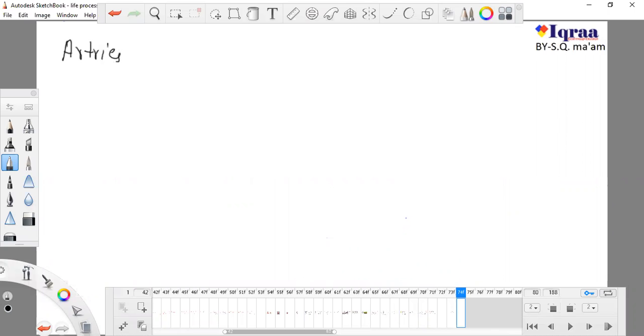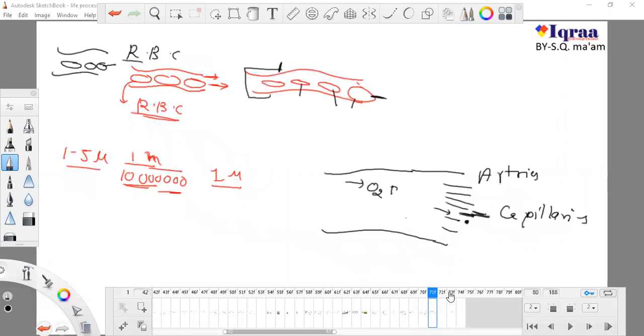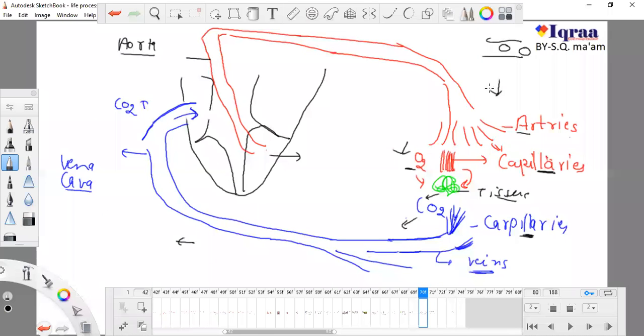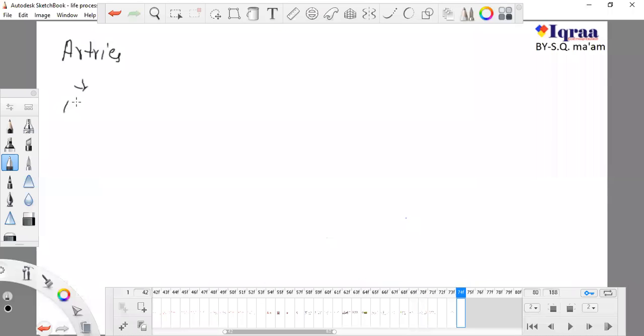These arteries are the pipes which take oxygenated blood from the heart to the tissues. Aorta and arteries, what is their work? From heart to body. That is the first thing. And the second type is veins.